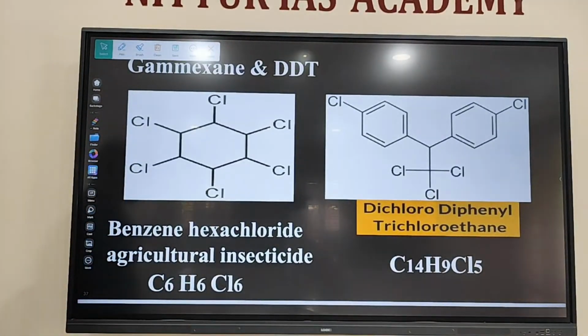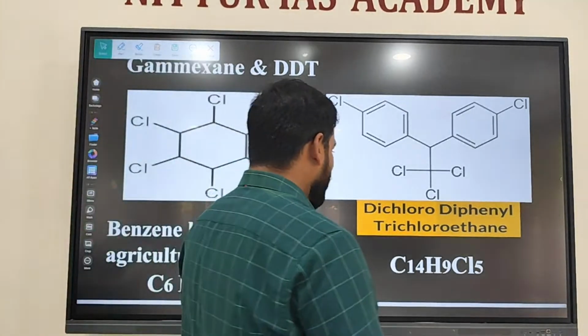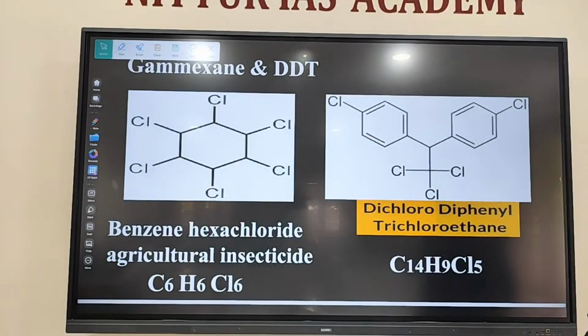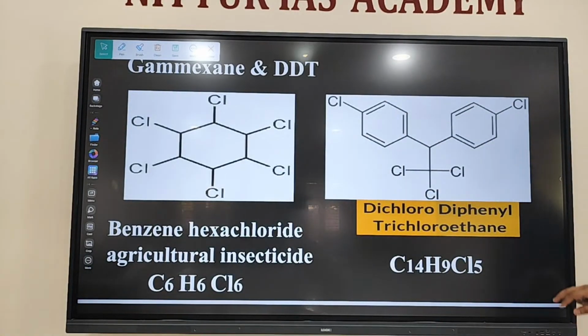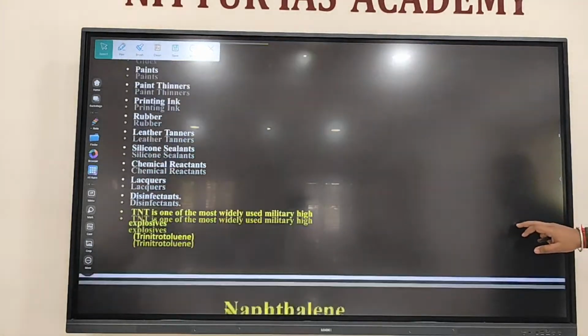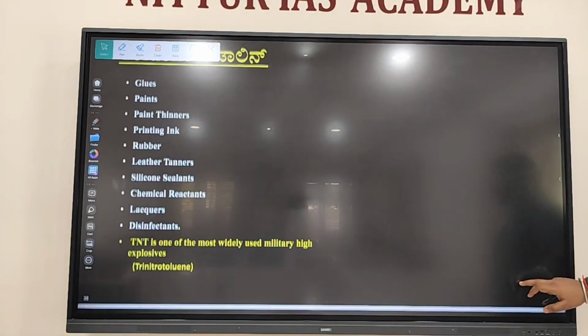DDT. It's also a benzene-ringed hydrocarbon. Have you heard the name DDT? Odor, disinfectant to kill ants, etc. Right? DDT. The full form: dichloro diphenyl trichloroethane. Then toluene.